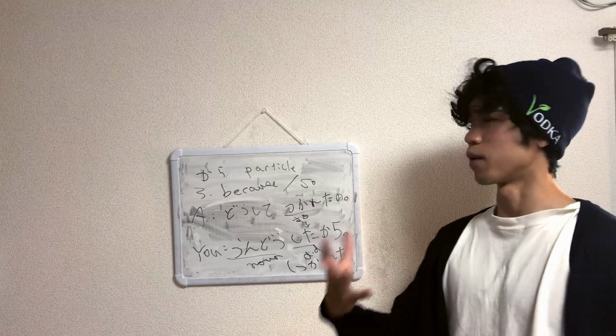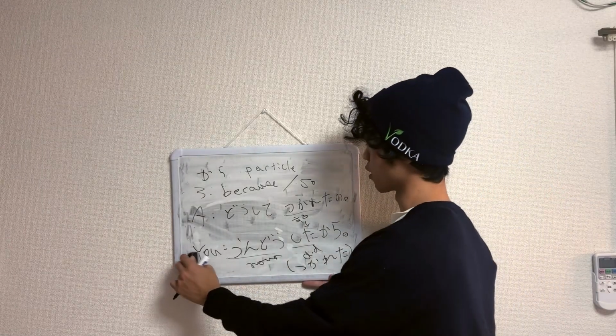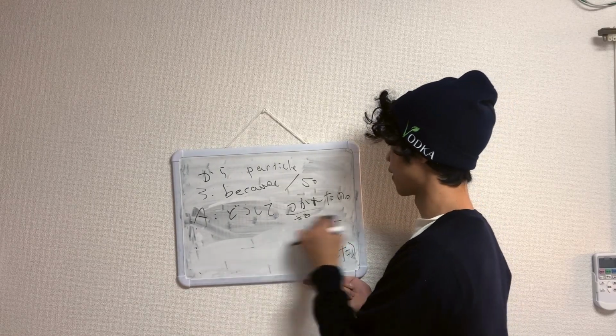Now, thank you so much for watching. から just has 3 usages, so it's not as confusing as other things like を or に. に is very, very confusing.